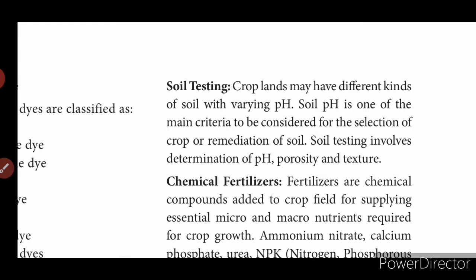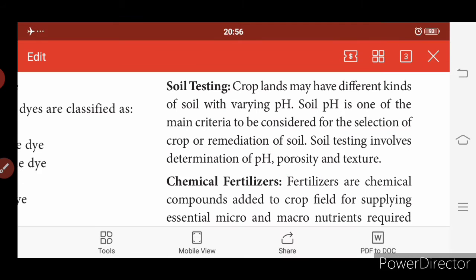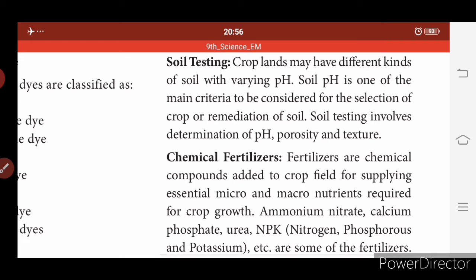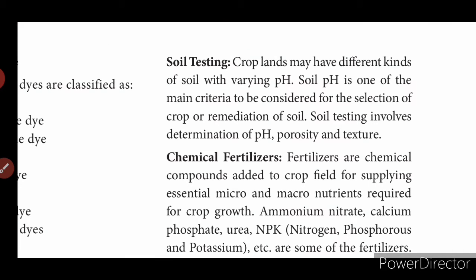Crop lands may have different kinds of soil with varying pH. Soil pH means the concentration of hydrogen, the power of hydrogen. Soil pH is one of the main criteria, and they also check the nitrogen content in the soil. If the nitrogen content is adequate, the crop will grow better and the yield will be better.